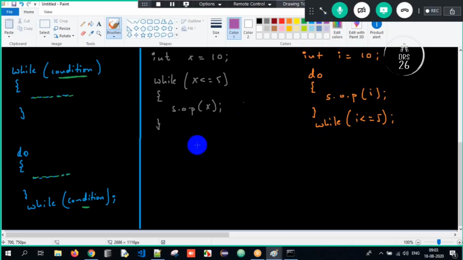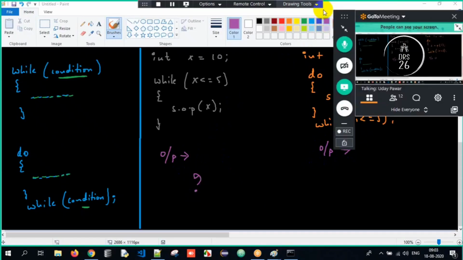Now, what will be the output here and here? Any idea, guys? First example, think and tell me. Sir, x value is 10. Very good. I check the condition: is 10 less than or equal to 5? No, it is false. False means the control will never get inside. Therefore, no output over here.